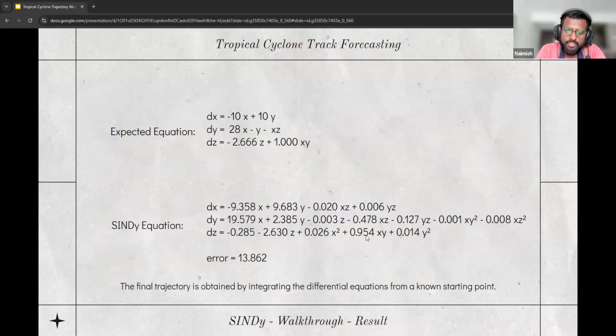Finally, we just read out the coefficients that produce a differential equation for our system. We can see that the SINDy equation does have a few more terms than the original equation, but it isn't too far off. And then finally, we can integrate the differential equation produced by SINDy to get our forecasted trajectory.